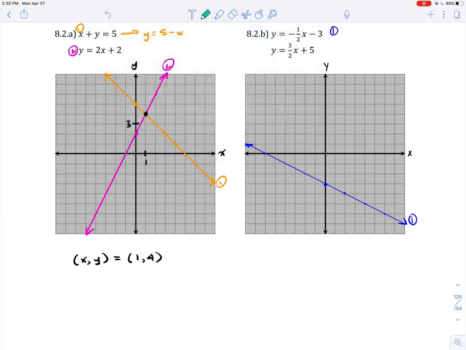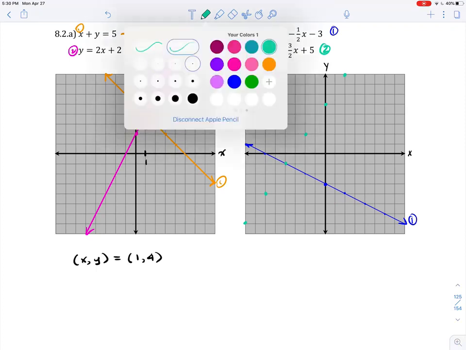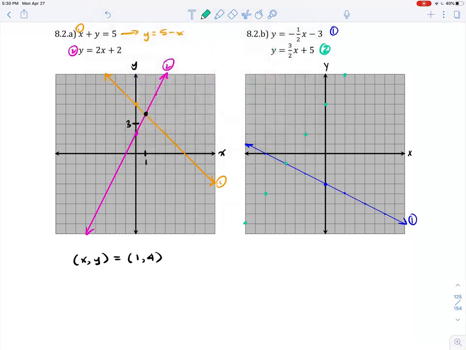I actually really like that blue. It's pretty. I'm going to use this turquoise color for equation number 2. And equation 2 is also already nicely in slope-intercept form for us. We have our y-intercept of 5, and our slope is rise 3, run 2. We could also go backwards to get to those points there. We are going to play connect the dots. Oh, nice.